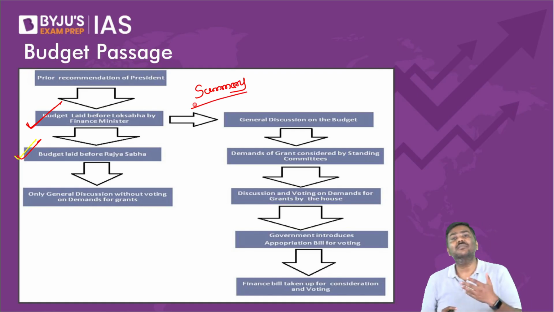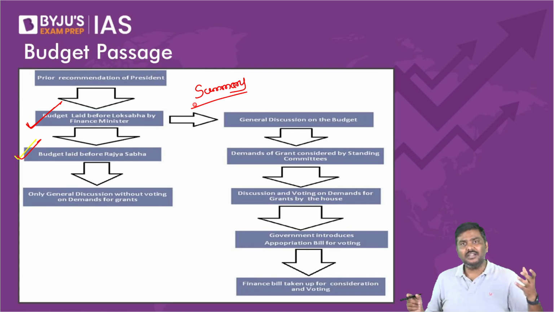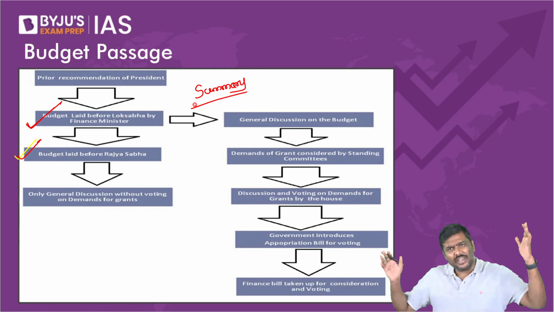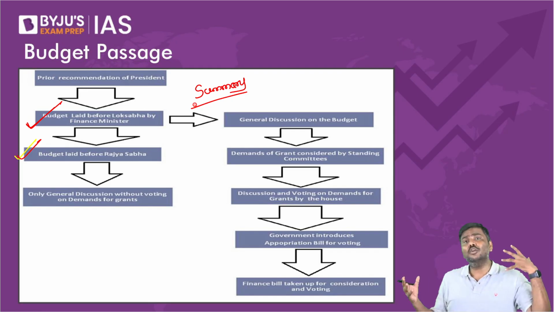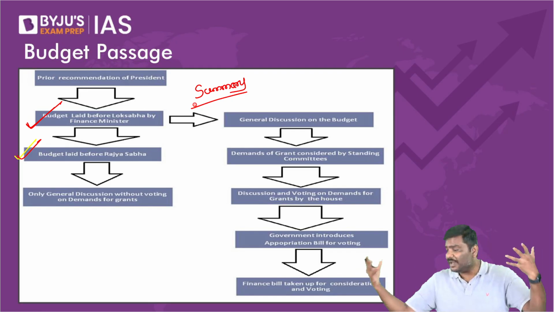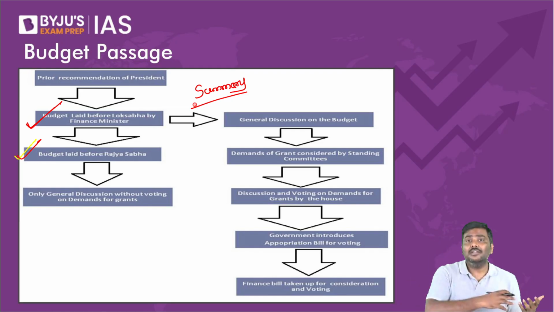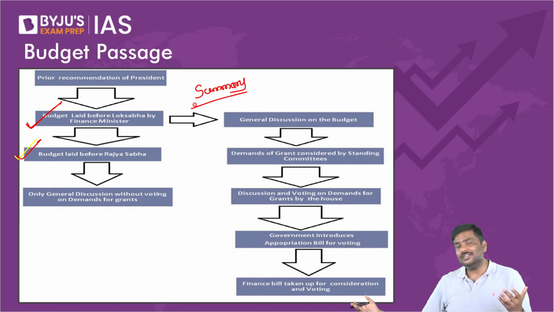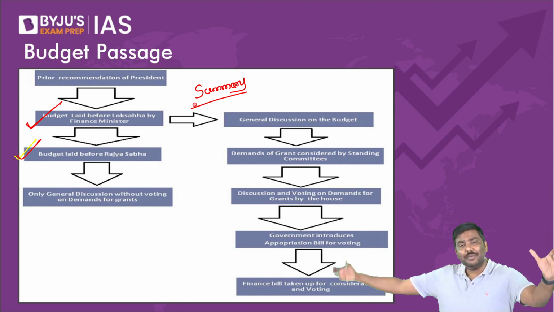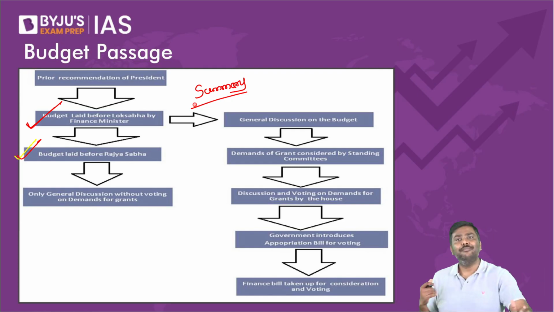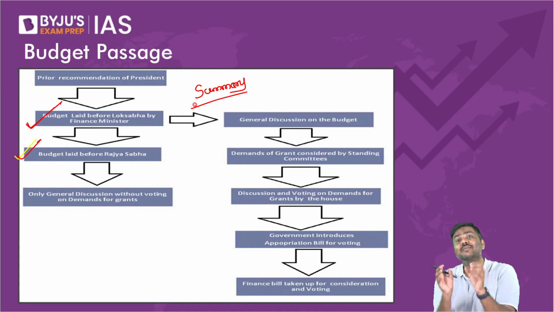What is this idea of a summary document? The appropriation bill, the money bill, etc. These are not small documents. These are very bulky documents, generally running into hundreds of pages. Do you think the Finance Minister will have time, and the ministers will have so much patience, to listen to all the 100 plus, 100 plus, 100 pages of the speech? No, right? That is the reason what is generally provided is a summary document.